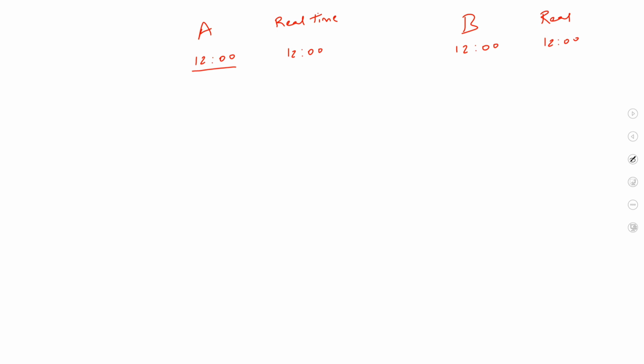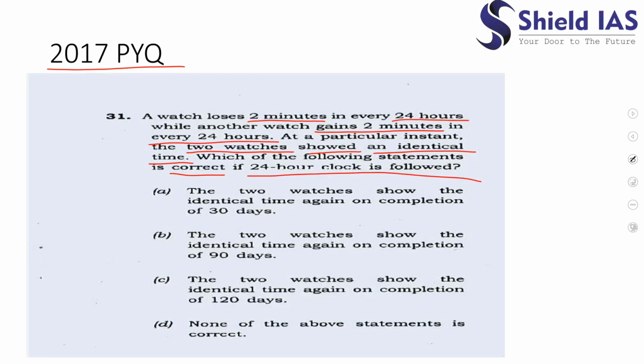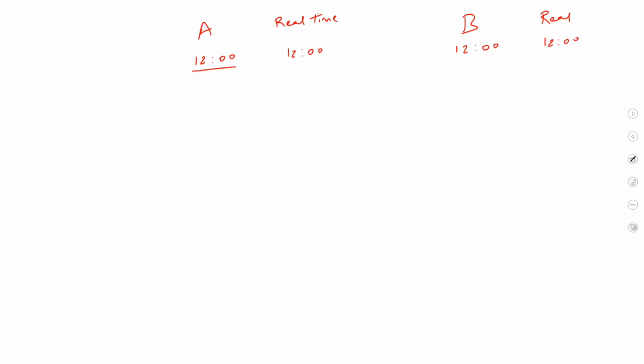After 24 hours, clock A is losing 2 minutes, so it will show 11:58 as the time, but the real time again would be 12. And clock B gains 2 minutes, so it would show this, but the real time would be this only. So this is after 1 day.